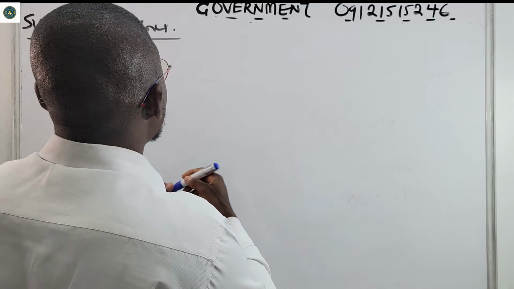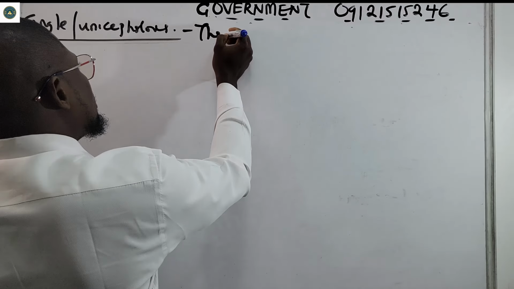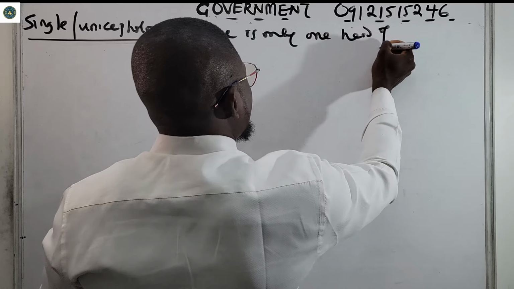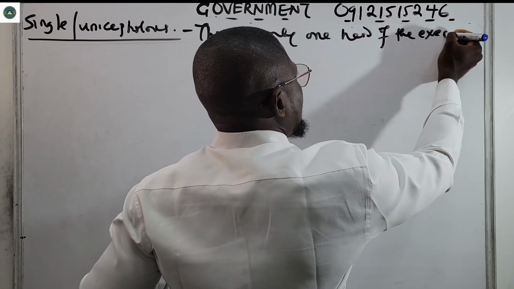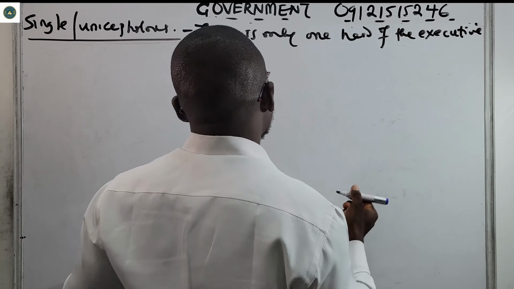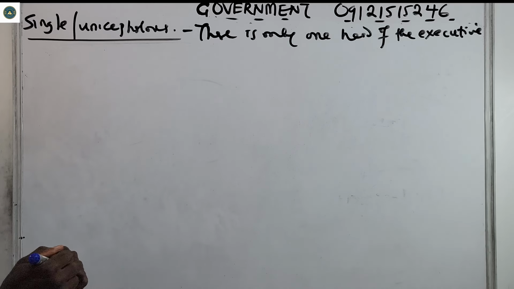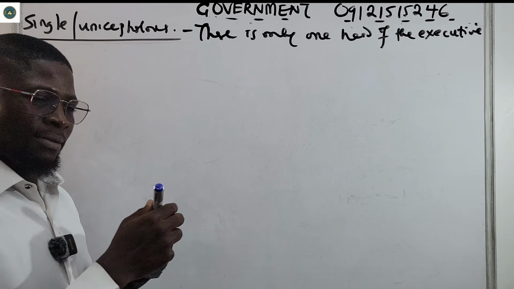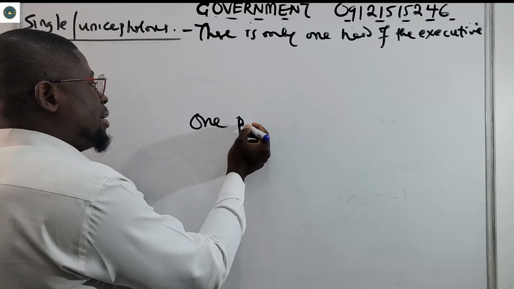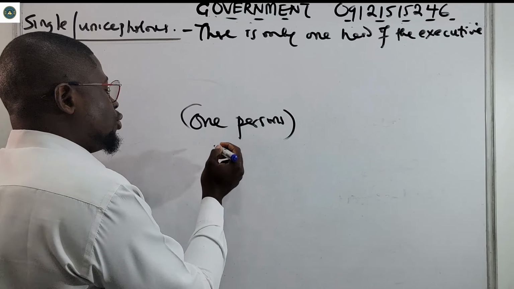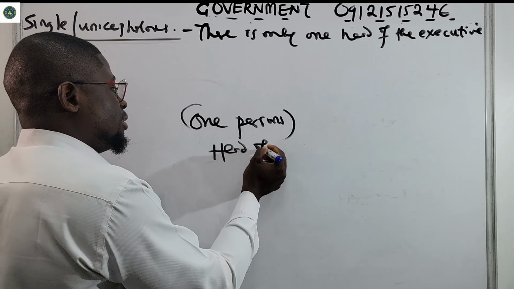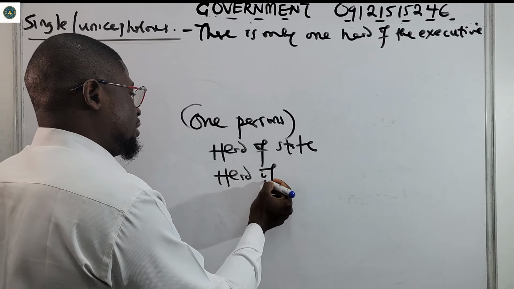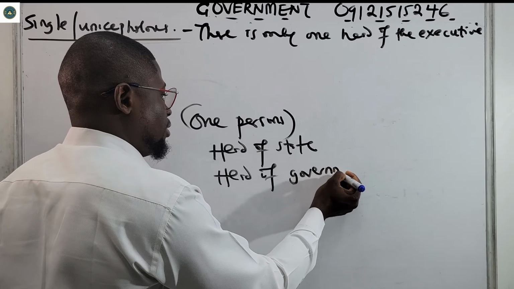So in unicephalous, there's only one head of the executive. That means that one person performs the roles of head of state and head of government.